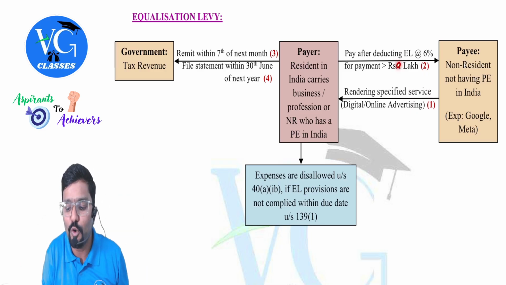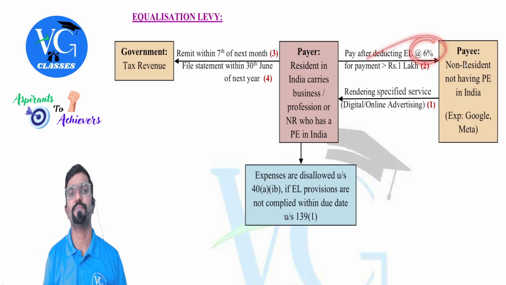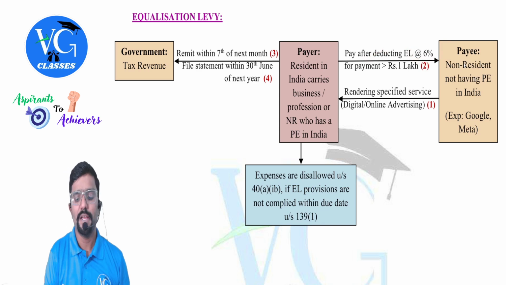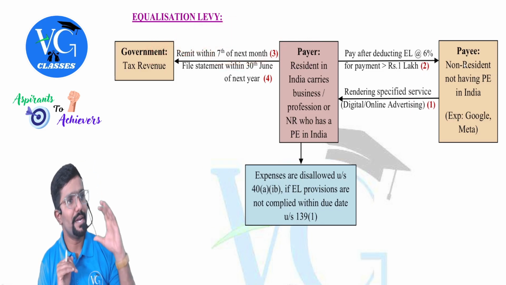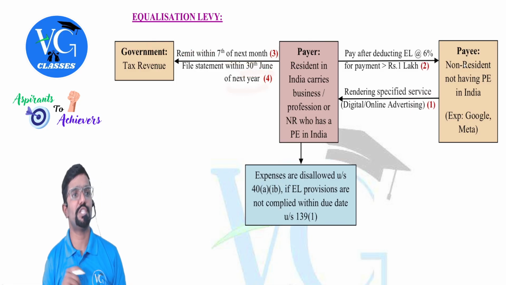How much am I paying? More than 1 lakh. Should I deduct equalization levy? Yes. At what rate? 6%. I should deduct equalization levy at 6% and remit it to the government by the 7th of the next month. And I should also file an annual statement by 30th June of next year.